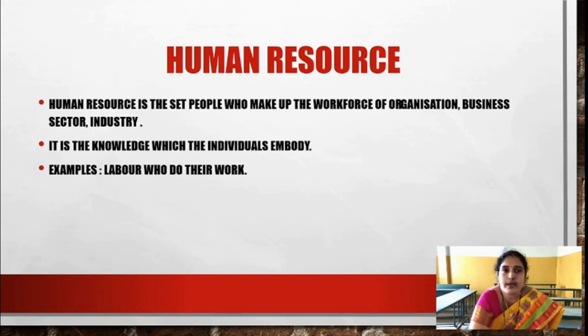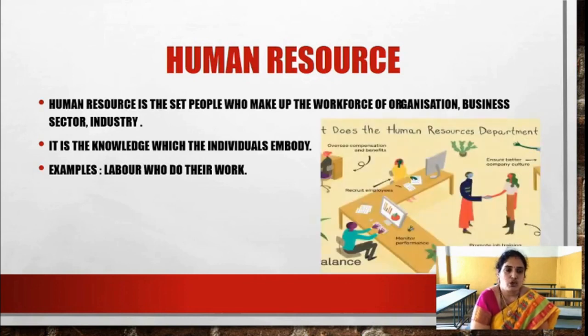When all the people with different knowledge, different ideas and different skills come together, then we can achieve our goal. So when all the people come together in an organization, business sector or industry with their own knowledge and skill, it is called human resource. Here you can see different people working, helping each other.